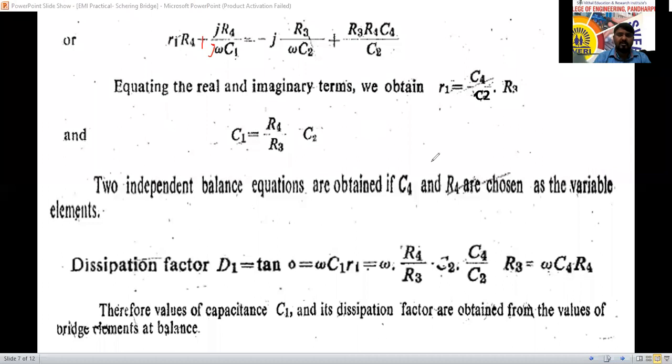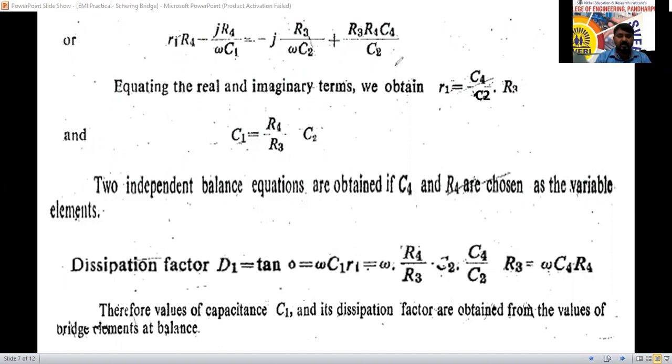So after splitting the equations, we'll get this equation: R1 R4 minus jR4 divided by omega C1 equal to minus jR3 divided by omega C2 plus R3 R4 C4 divided by C2. From this equation, we have to take the real term and the imaginary term separately.